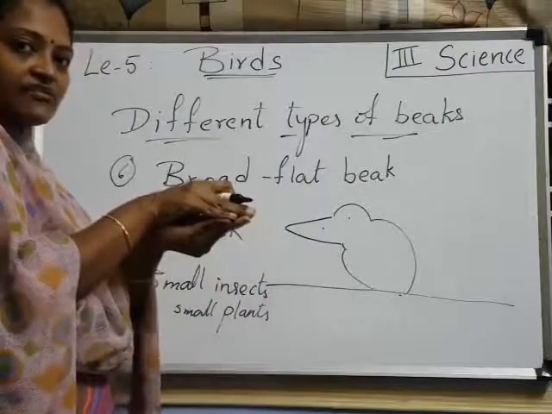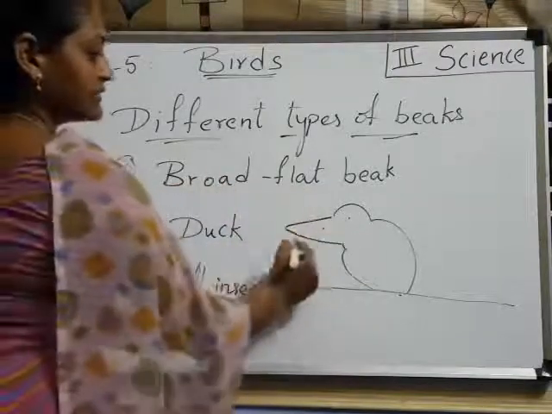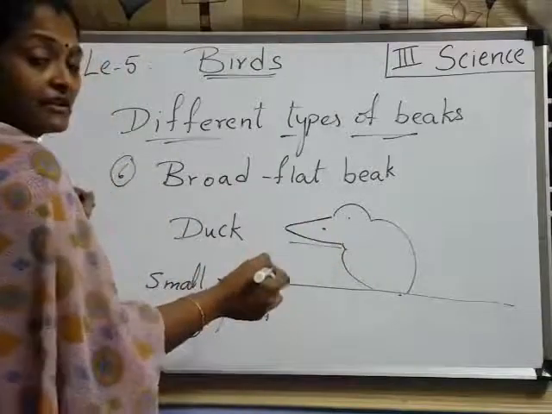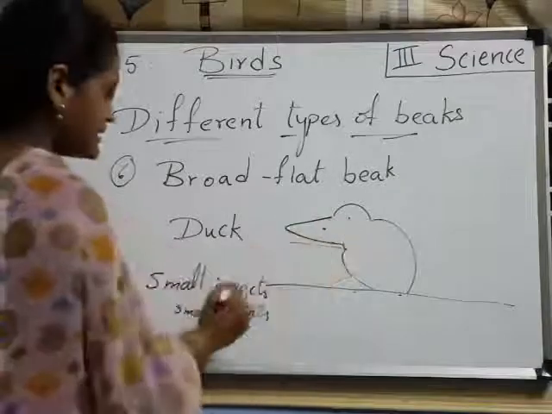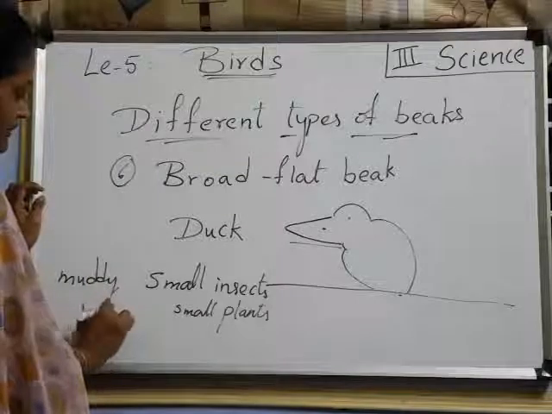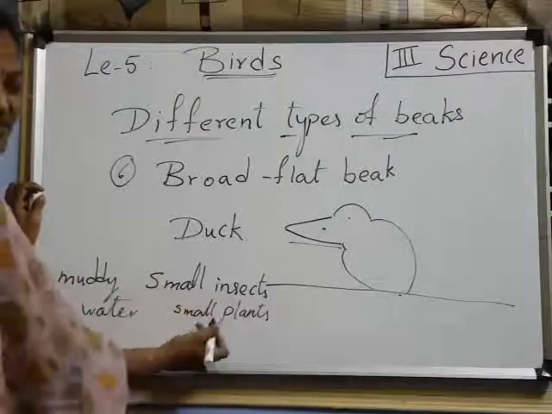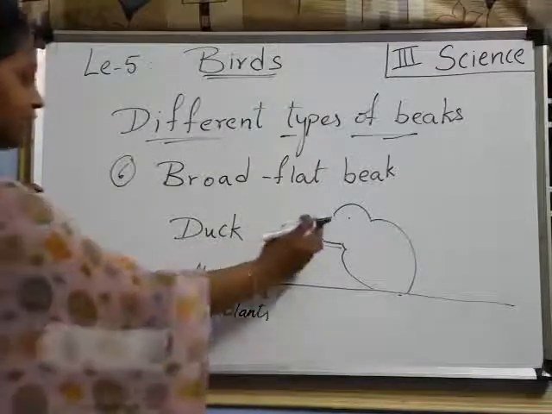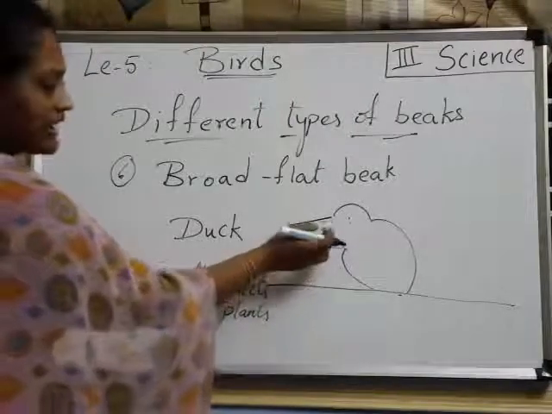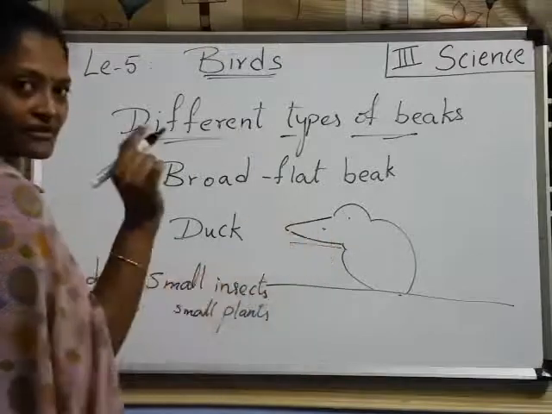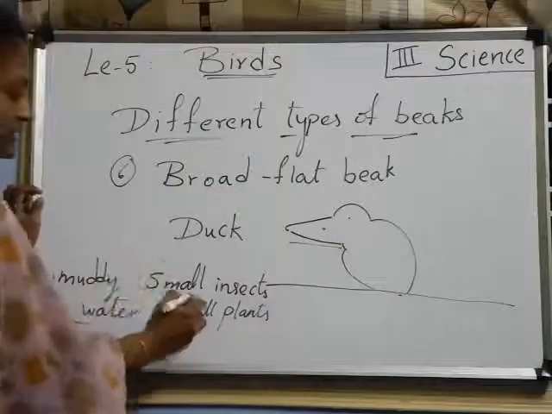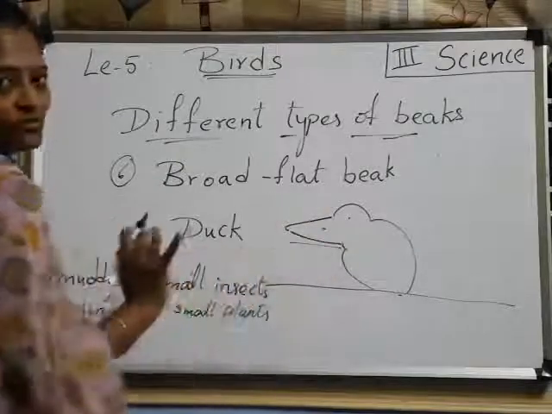The beak is like this only, flat, broad, and having holes on that side and this side, so that it takes the muddy water. In the muddy water, what are there? Muddy water has small insects and small plants. Along with that, it takes the muddy water into the beak, and on that side and this side holes are there, no? Through those holes, the muddy water comes out, but these two are inside the mouth only.